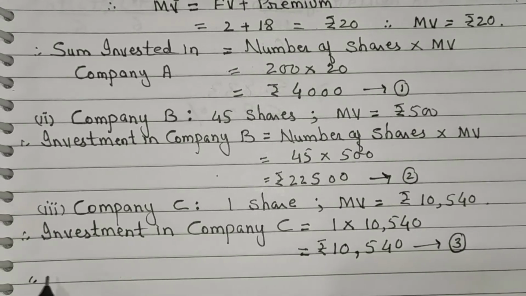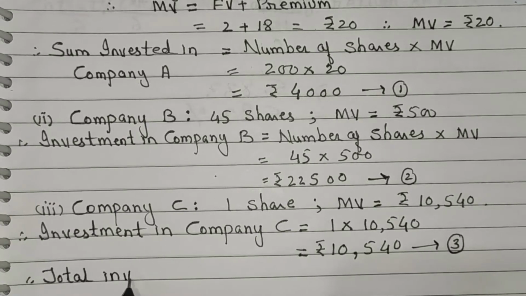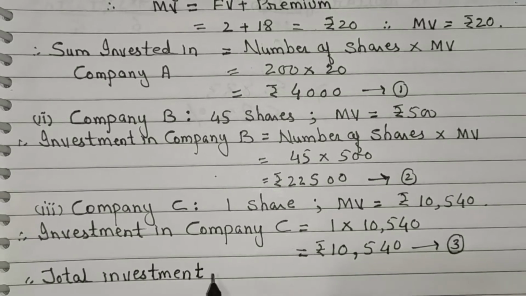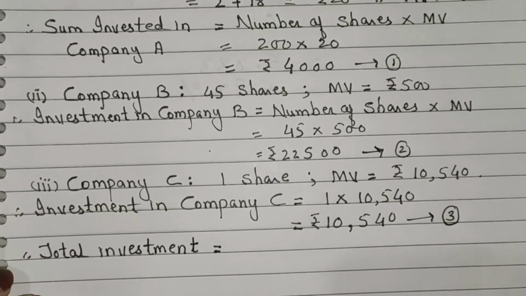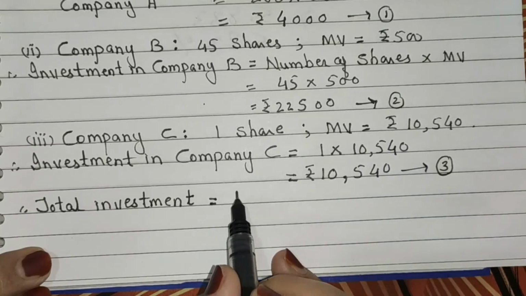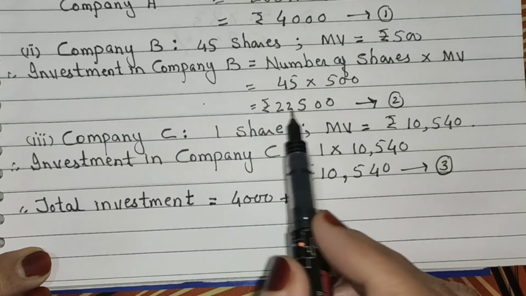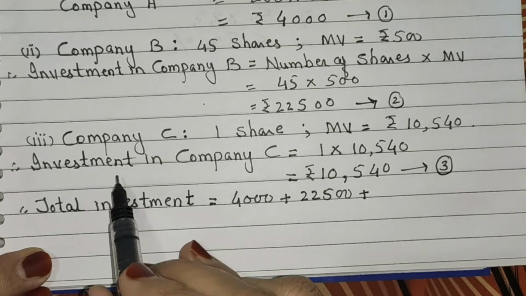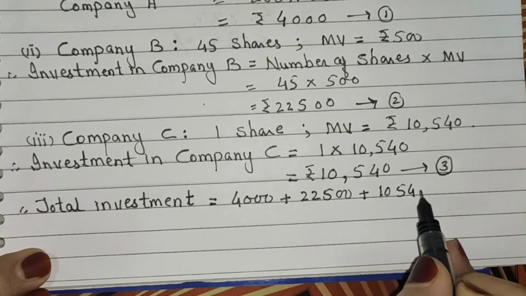Therefore total investment is equal to sum invested in company A, which is equal to 4,000, plus investment in company B 22,500, plus investment in company C 10,540.